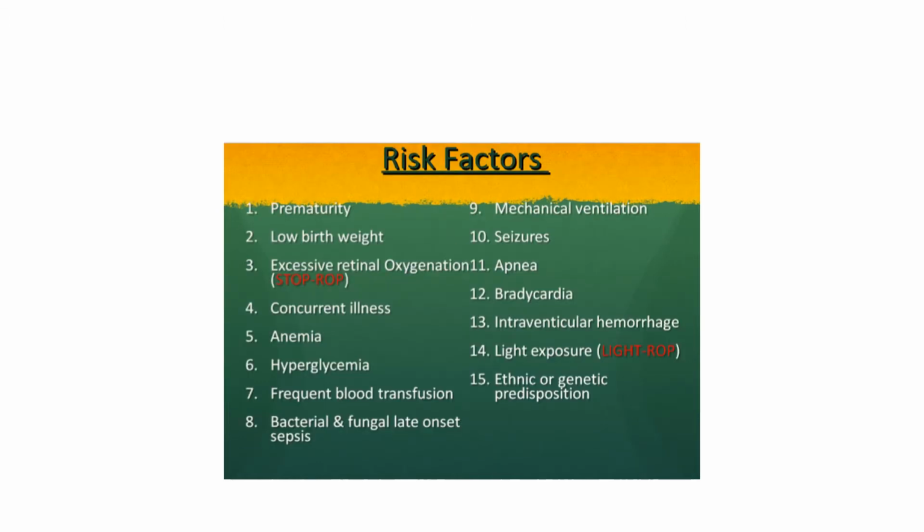Risk factors. There are many risk factors, but at your stage, prematurity as a risk factor is important. So usually the child will have a gestational age of less than 32 weeks. Low birth weight is important, so the child will usually have less than 1.3 kg body weight. Excessive retinal oxygenation is important. Other than that, concurrent illness, anemia, hyperglycemia, frequent blood transfusion, sepsis, mechanical ventilation, seizures, apnea, bradycardia, intraventricular hemorrhage, light exposure, ethnic or genetic predisposition. These are the other risk factors given.